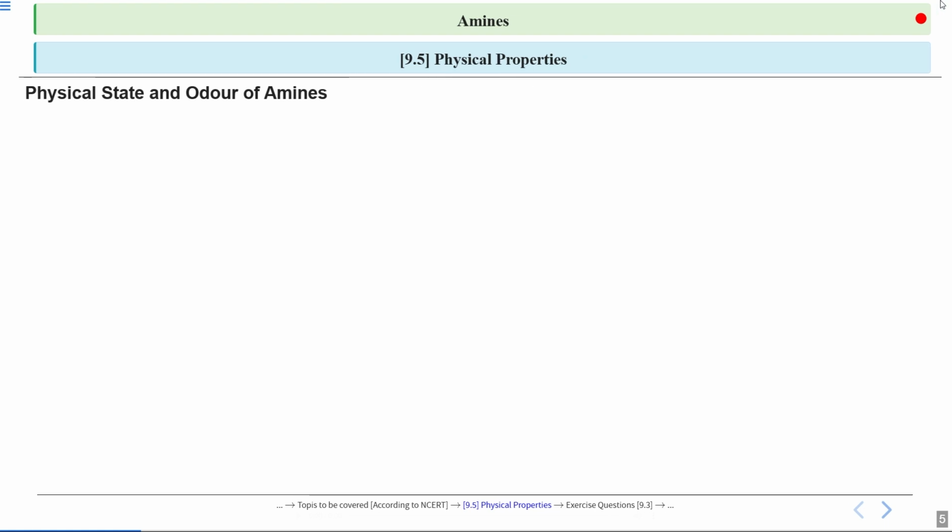So today we will first see the physical properties and order of amines, okay? So first we will discuss lower aliphatic amines. These are the amines with small straight chain carbon groups, and they are gases and have a strong fishy odor. This smell is quite distinctive and it is often used to identify the presence of these compounds in the lab.